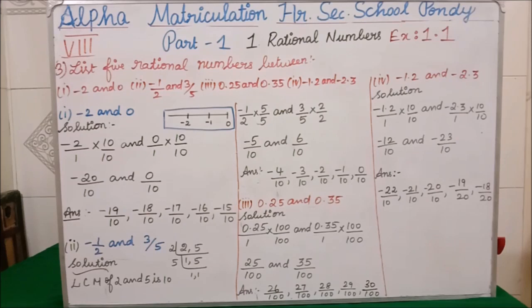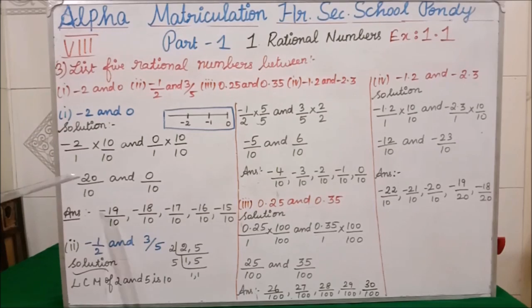It does not mean that you always have to multiply with 10. You can multiply with 12, any number you can multiply. But in between you have to get 5 rational numbers. According to that you can multiply. Since they are asking 5 rational numbers, it is enough to multiply by 10. Now from minus 20 to 0, we are having many rational numbers. Among that, we are going to write only 5 rational numbers.